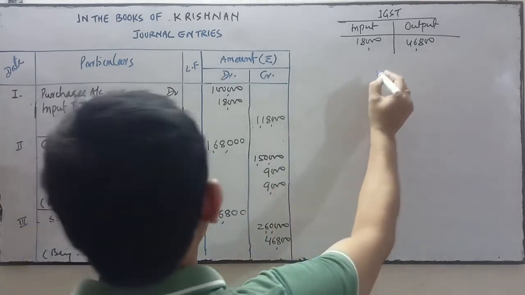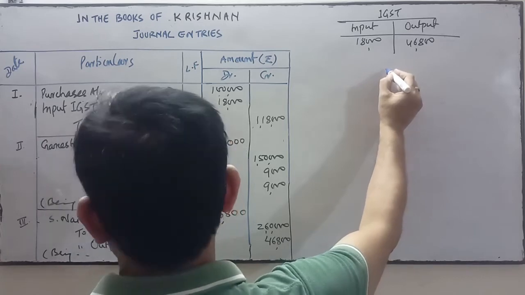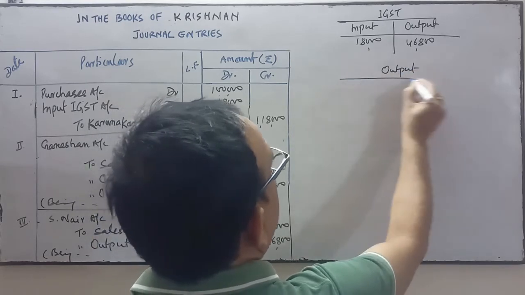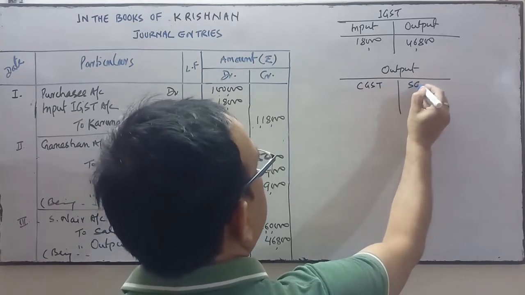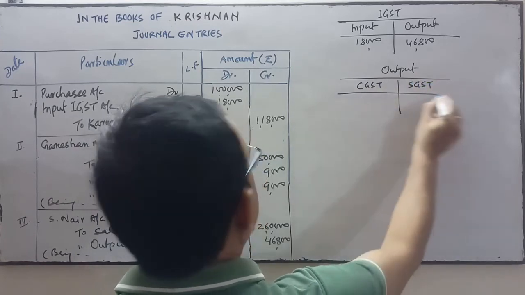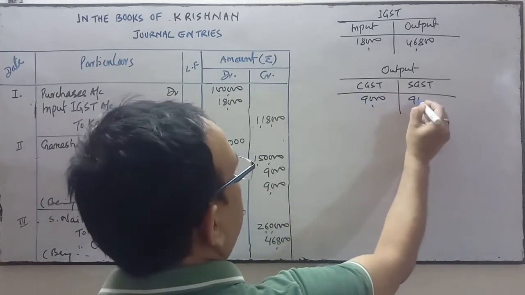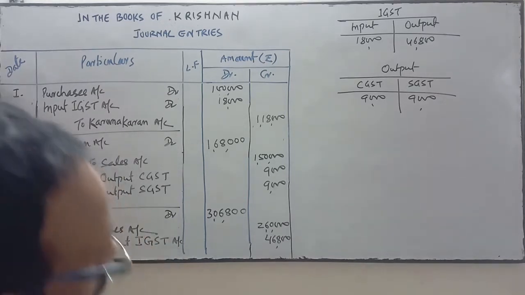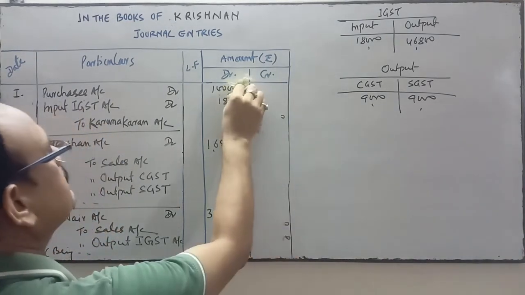Similarly, output CGST and SGST are 9,000 and 9,000 respectively. Now we'll record the next transactions.